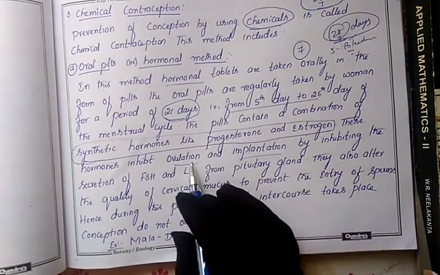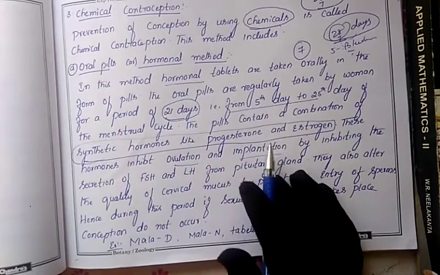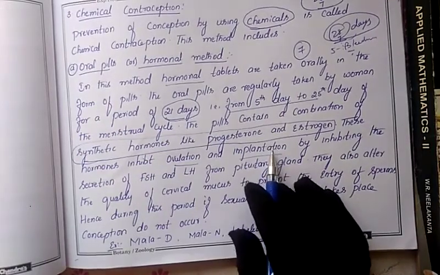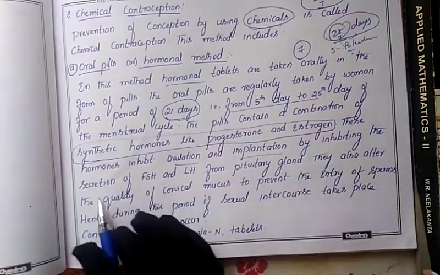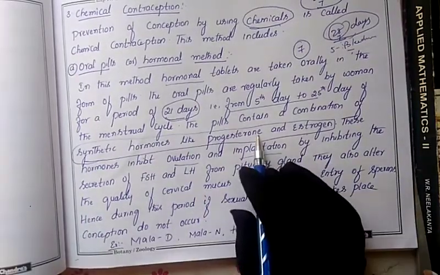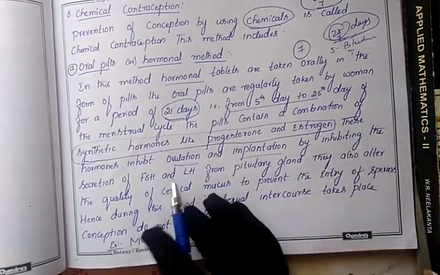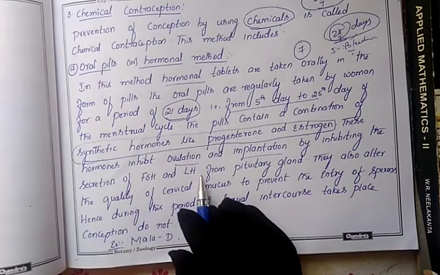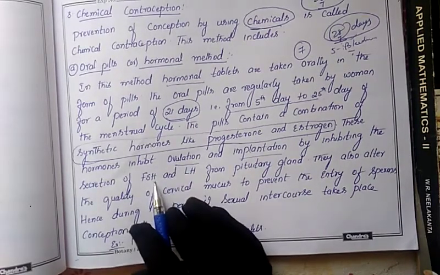So either it will avoid ovulation, or if ovulation has taken place, it will not allow implantation. All this is achieved by inhibiting the FSH and LH hormones from the pituitary gland. These hormones do not allow the release of FSH and LH from the pituitary gland, because these are the gonadotropin hormones.